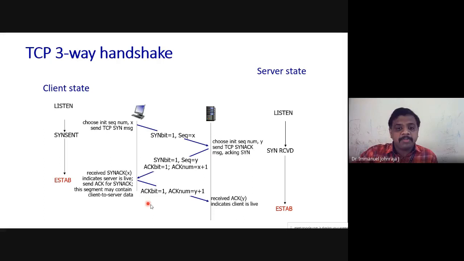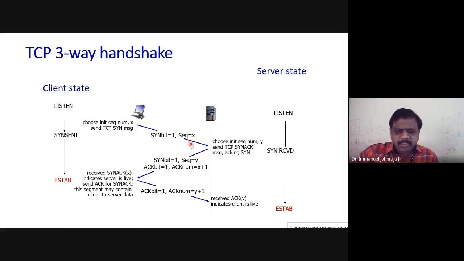Why should it be the acknowledgement? You are sending the acknowledgement for the second message. It is a zigzag: client to server, server to client, client to server. The client always initiates this TCP connection. Don't be confused. It is very similar to how whoever requires will make the request, right?